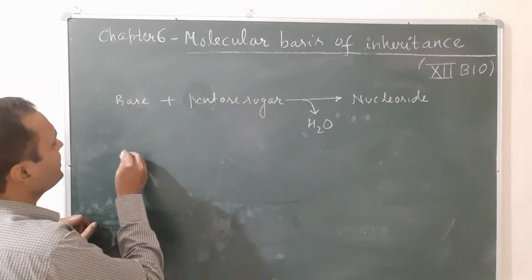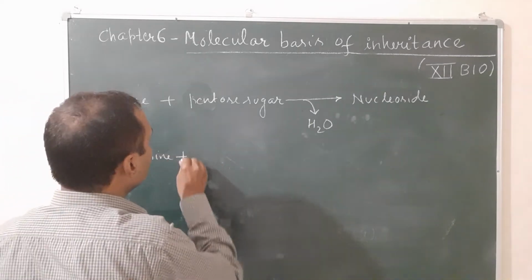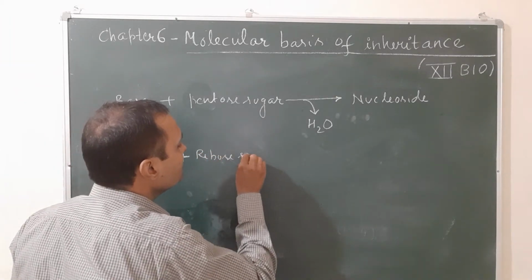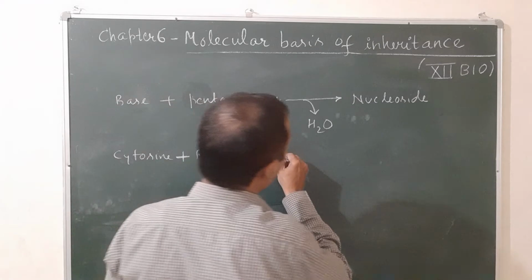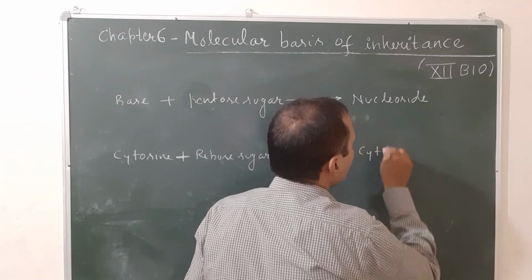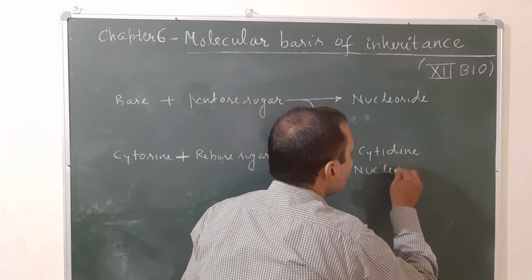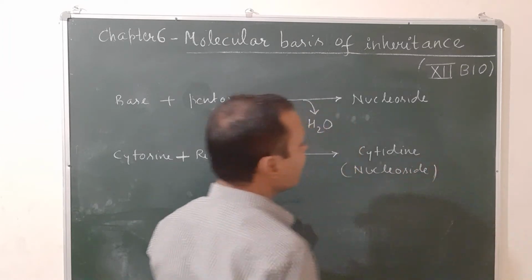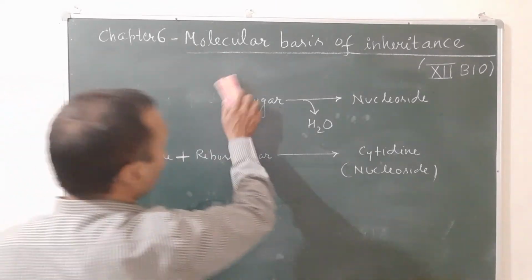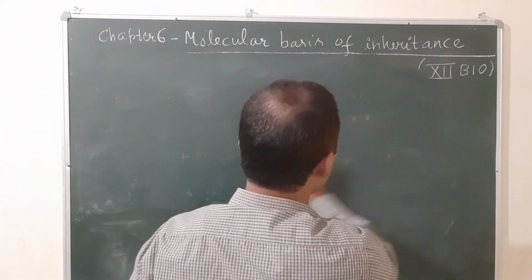Cytosine is easy for you. Cytosine, plus the base is for RNA, so it is ribose sugar. Okay. When it combines, it gives cytidine. Cytidine is a type of nucleoside. Now let us see the structure. Cytidine structure, how the water molecule is lost, and how cytidine is formed.